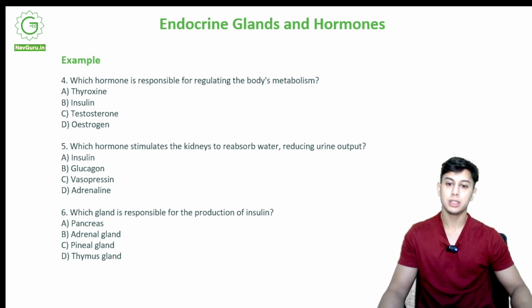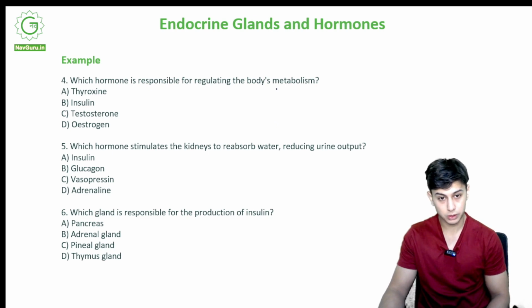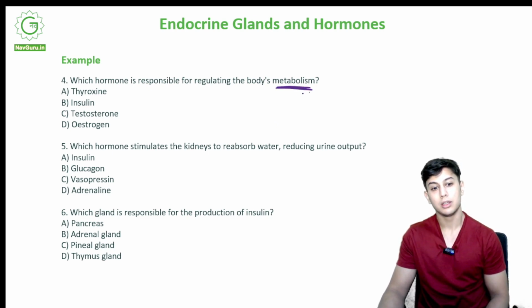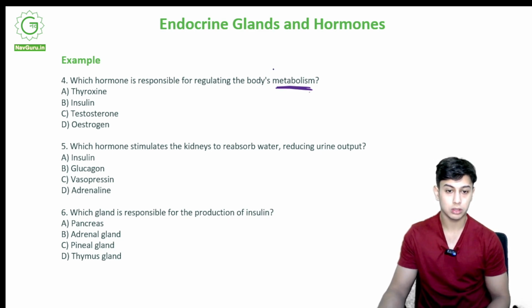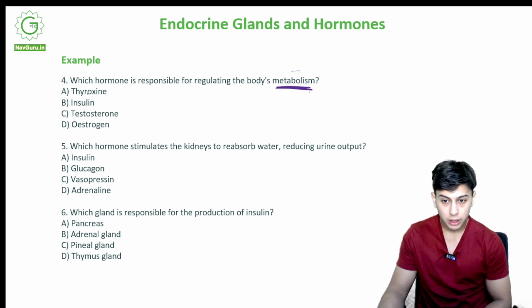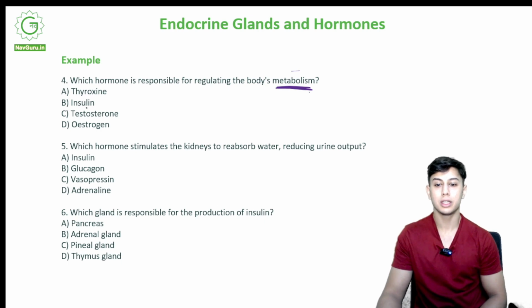Which hormone is responsible for regulating the body's metabolism? Okay, so this hormone is responsible for regulating the metabolism. What was metabolism? The burning of food, of fat, of energy to produce energy, right? So A, thyroxine, insulin, testosterone, or D, estrogen.